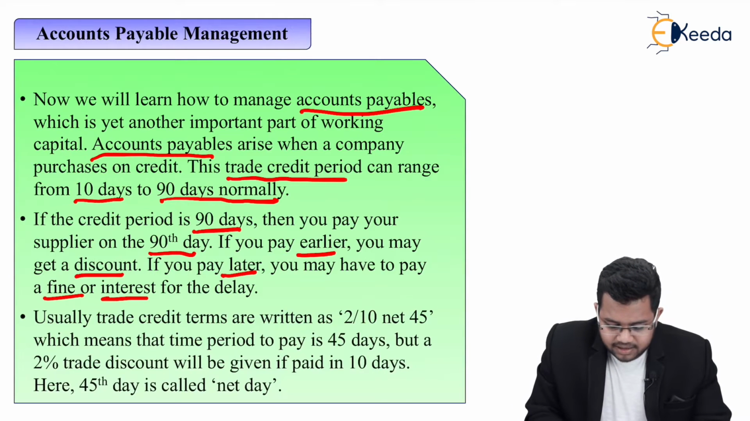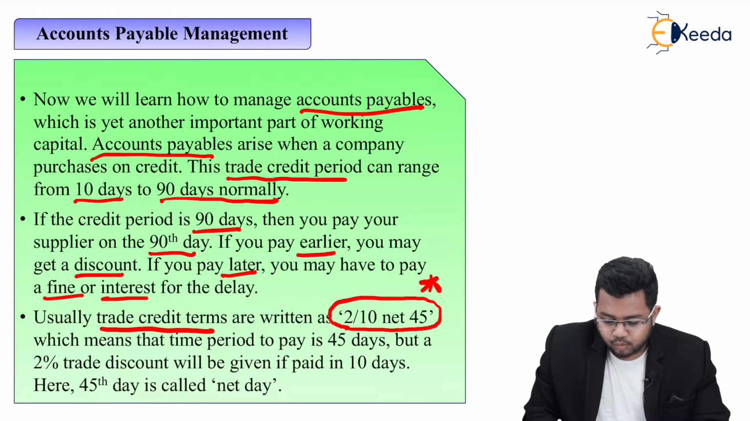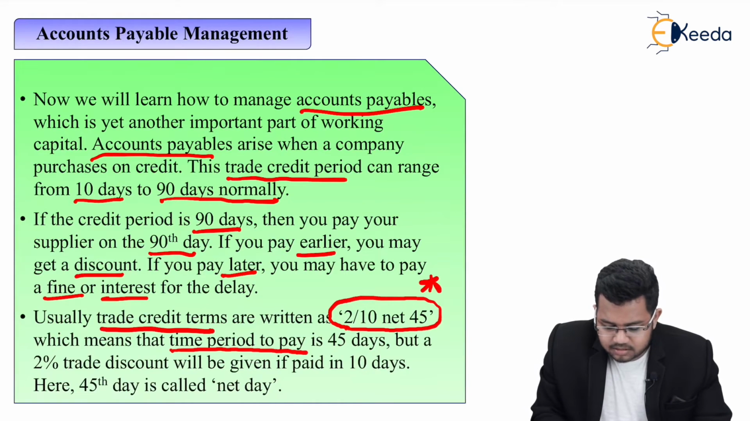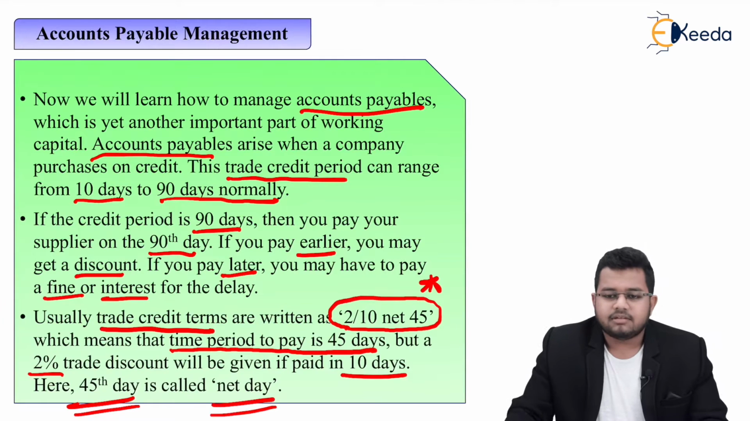Usually, trade credit terms are written as 2 by 10 net 45. Now this is very important. This is new for you. 2 by 10 net 45 means that the time period to pay is 45 days, but a 2% trade discount will be given if paid in 10 days. Here, the 45th day is called the net day.